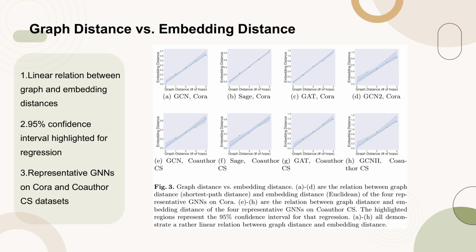The highlighted regions in each graph represent the 95% confidence interval for the regression analysis. The results consistently demonstrate a linear relationship between graph distance and embedding distance across all GNNs and datasets, indicating that the embedding distances are a good proxy for graph distances, which is crucial for understanding the generalization performance of GNNs.